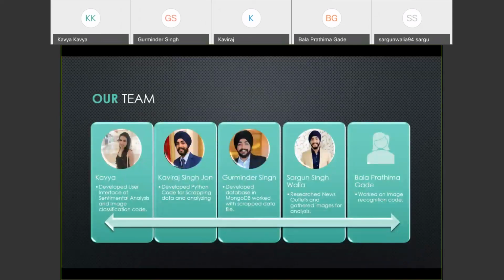Here's our team. Kavya was involved in the development of the interface for sentiment analysis and image recognition code. Kaviraj and John developed the Python code for scraping data and its analysis. Gurminder was involved with the database in MongoDB and worked with the scraping of data. I was involved with the research of news outlets, and gathered images for this analysis. And Bala was working on the image recognition code.